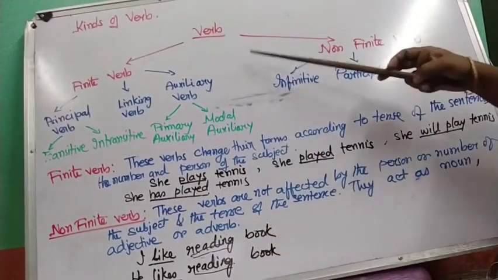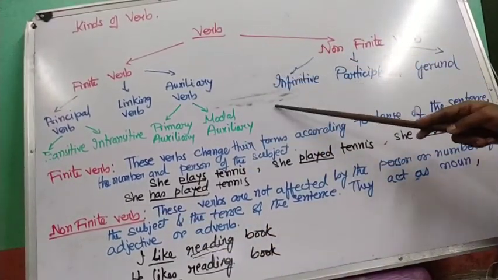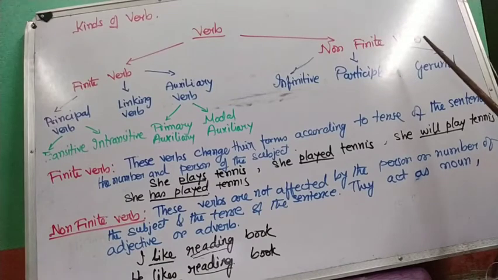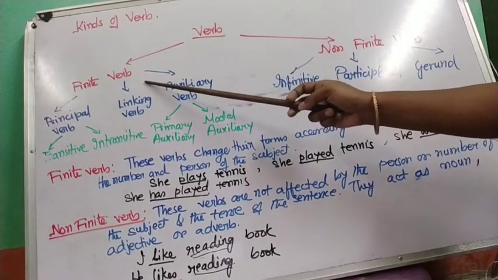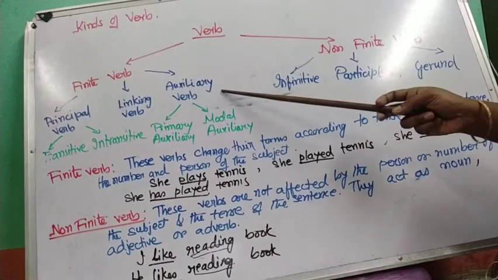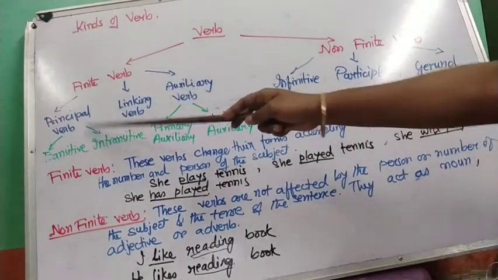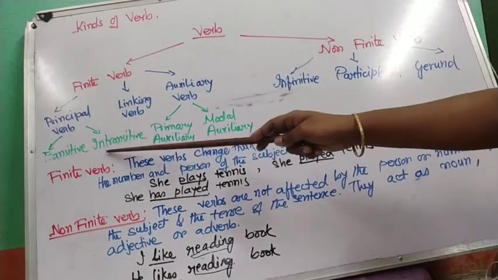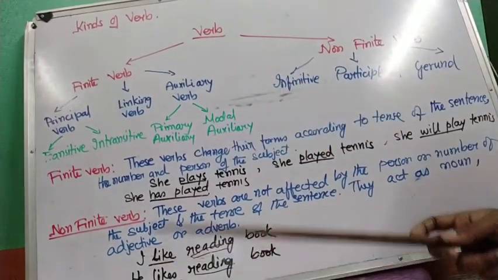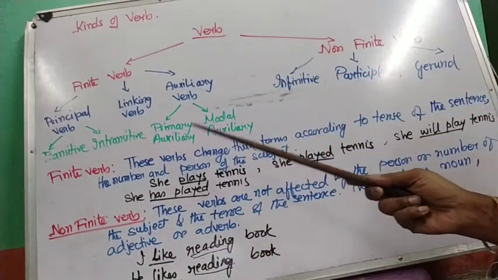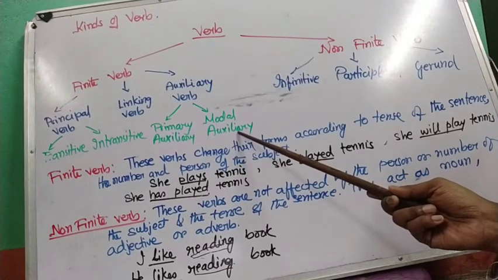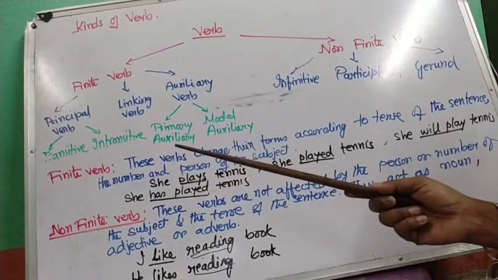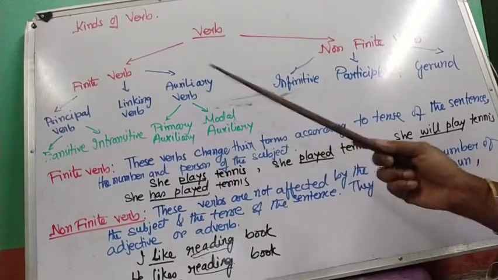Now the further division. Today in this video I'm going to talk about the finite verb only. In my next video I shall discuss the non-finite verbs. Now the finite verb again can be classified into three parts: principal verb, linking verb, and auxiliary verb. Principal verb can be divided into transitive and intransitive. Auxiliary can be divided into primary auxiliary and modal auxiliary. Now we would see what is a principal verb, transitive verb and intransitive verb, linking and auxiliary verbs. We would deal with all these verbs now.